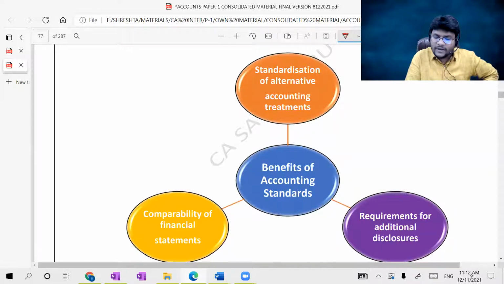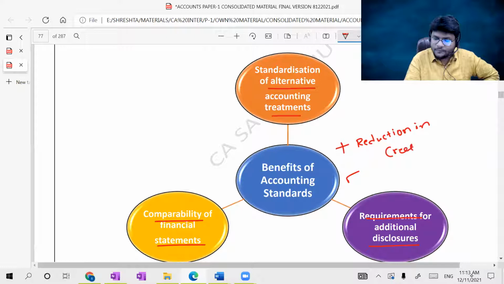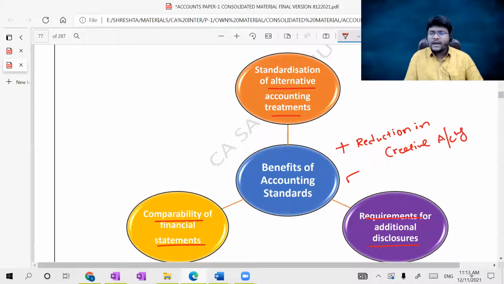So the benefits of the accounting standards are mainly standardization of alternative accounting treatments, requirements for additional disclosures, comparability of the financial statements, and one more thing that is not given in the diagram, which is reduction in creative accounting treatments. Okay, these are the main reasons for which accounting standards were issued, guys.